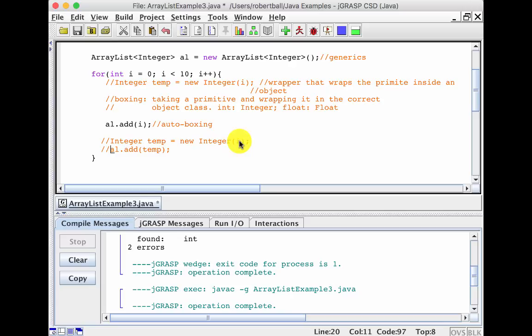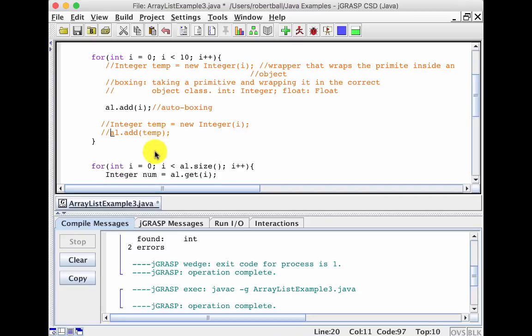And so you can still do this. I don't see any reason why you would want to. But we no longer have to manually wrap the int into an Integer wrapper class and then put it in the array list.